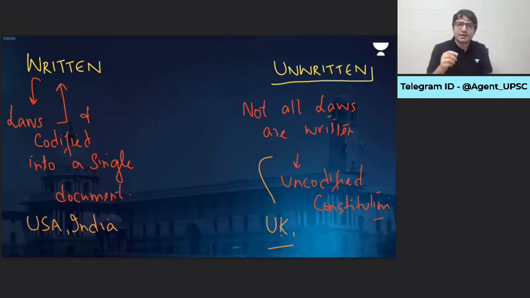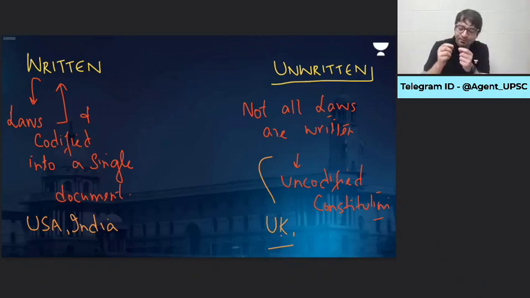But what is a written Constitution? A written Constitution means, if you were to ask me, sir, show me the Constitution of the United States of America, I will give you a small pamphlet and tell you this is the Constitution of the United States. Sir, show me the Constitution of India. I will give you a bulky book and tell you this is the Constitution of India, but please treat it with respect. But that means laws are written, but they are codified into one single document.